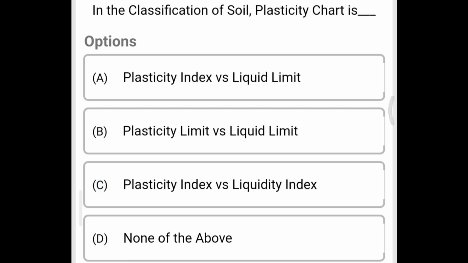Next question, in the classification of soil, plasticity chart is option A, plasticity index versus liquid limit, option B, plasticity limit versus liquid limit, option C, plasticity index versus liquidity index, option D, none of the above. The correct answer is option A, plasticity index versus liquid limit.